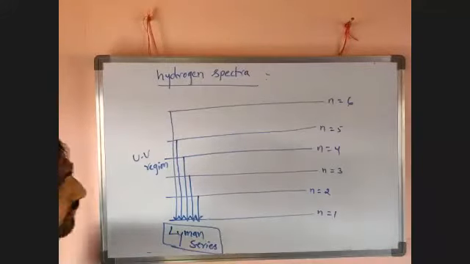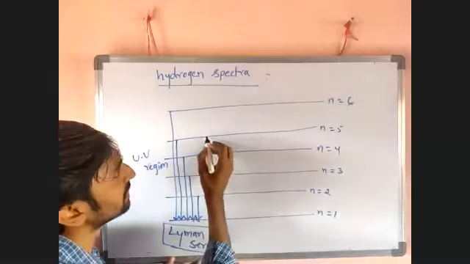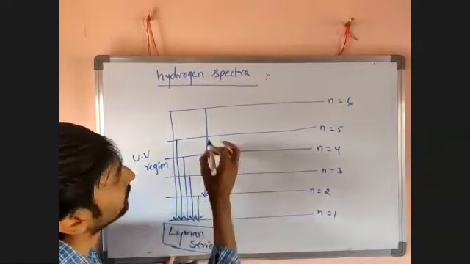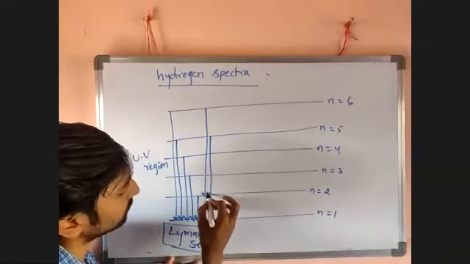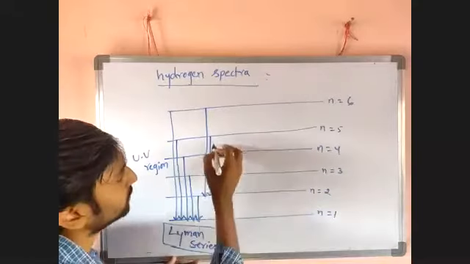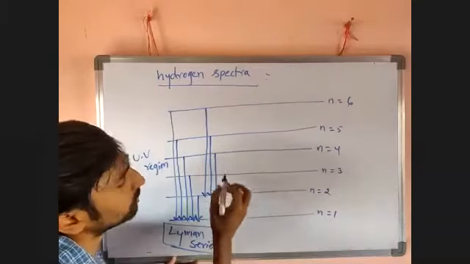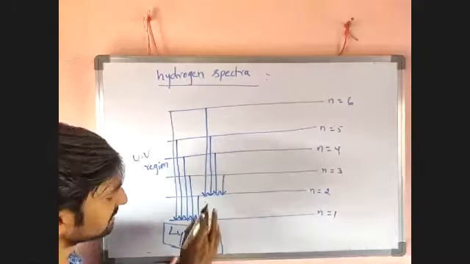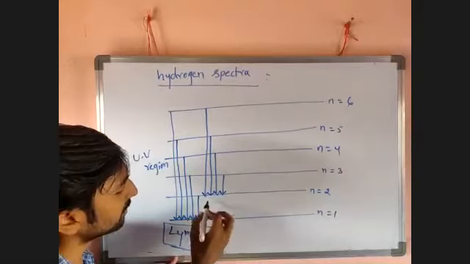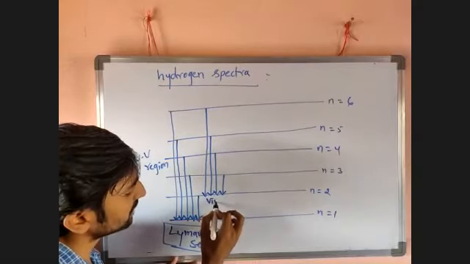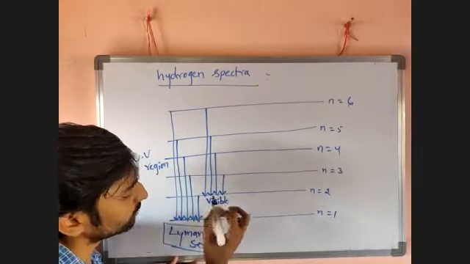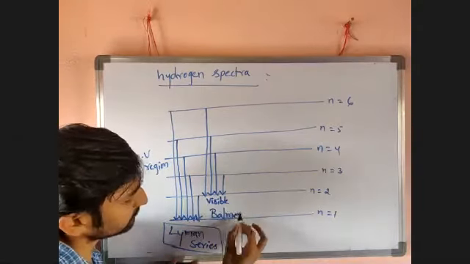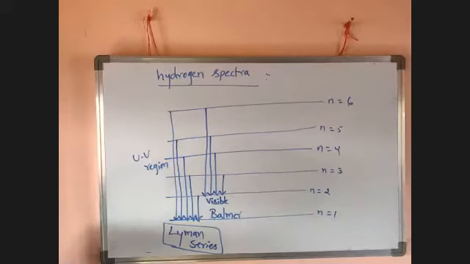Now, if an electron jumps from a higher energy level to the second orbit, 6 to 2, 5 to 2, 4 to 2, 3 to 2, a series of lines is formed in the visible region. This series is called the Balmer series.